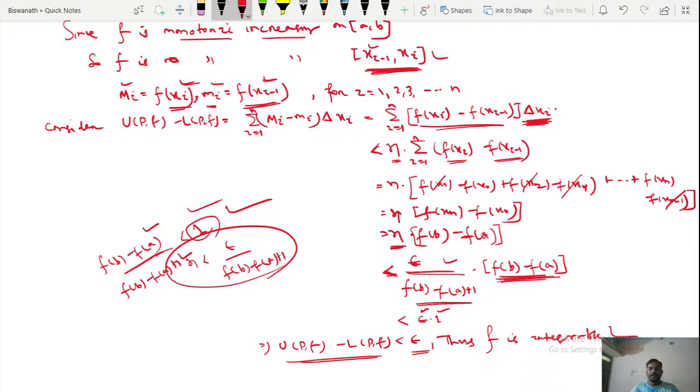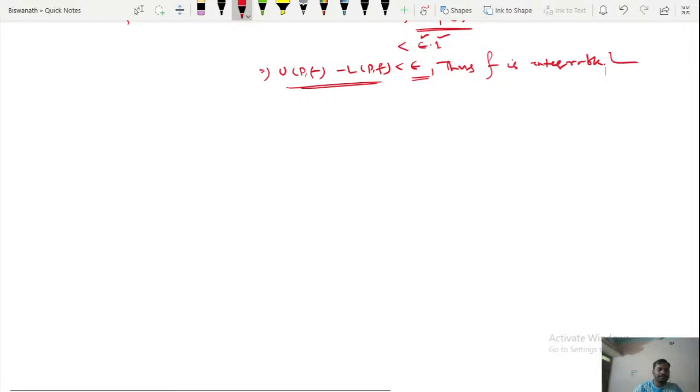Then come to a note. What do we get from the above two theorems?